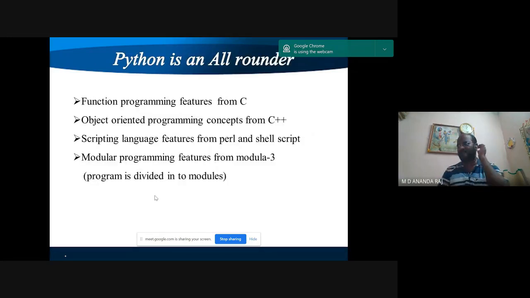So Python is an all-rounder. Why? The functional programming features it has taken from the C language.